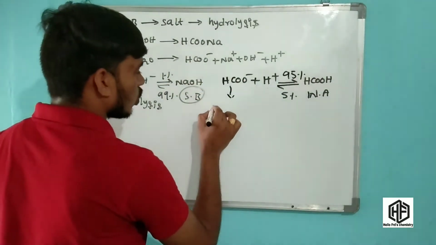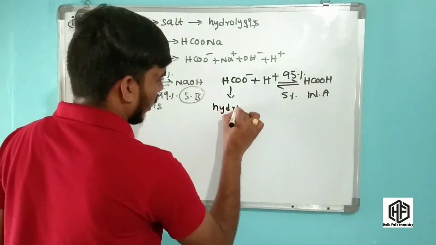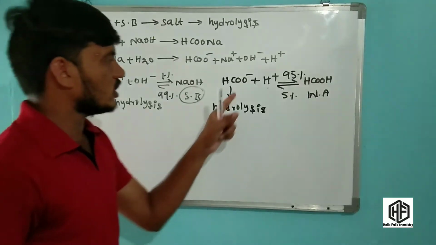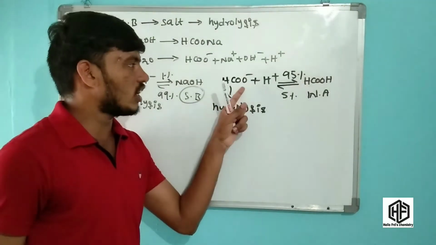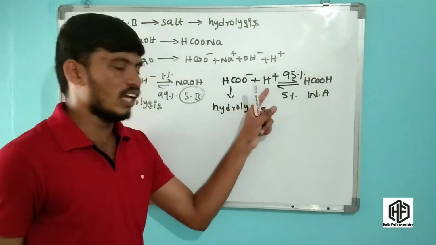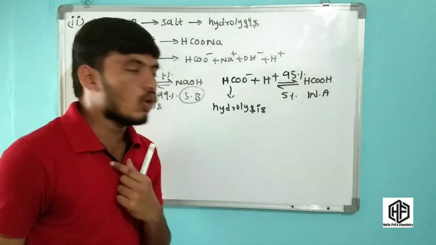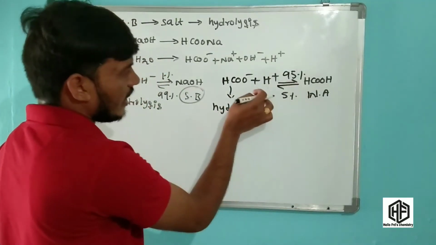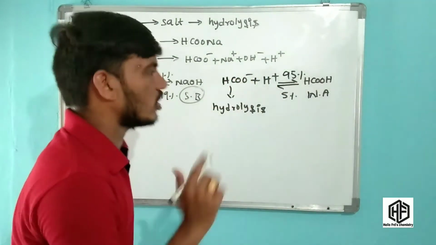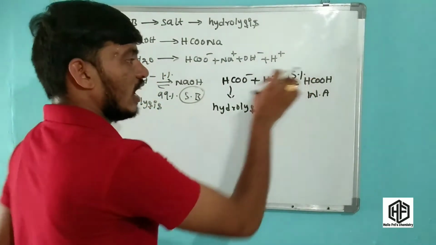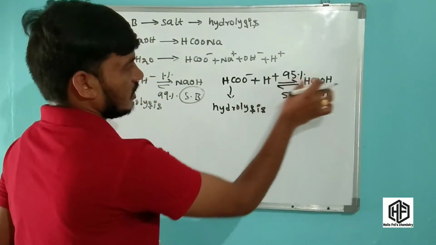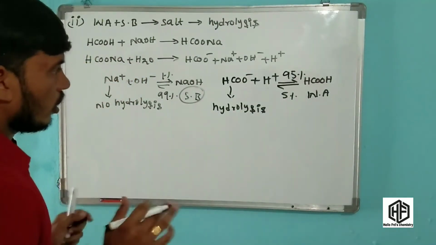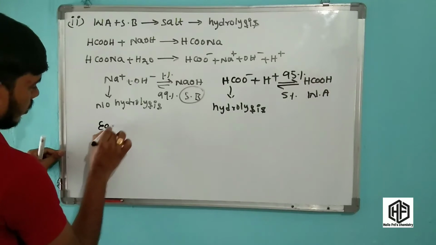HCOO minus undergoes hydrolysis. This is the concept of hydrolysis, friends. You can understand this concept. Hydrolysis takes place because HCOO minus plus H plus gives HCOOH, the weak acid. In the backward direction it is only 5%, but in this direction 95% is present as HCOOH. It shows hydrolysis. This is the concept.